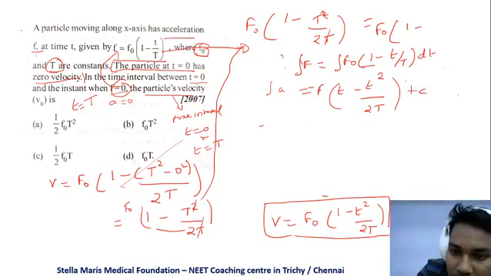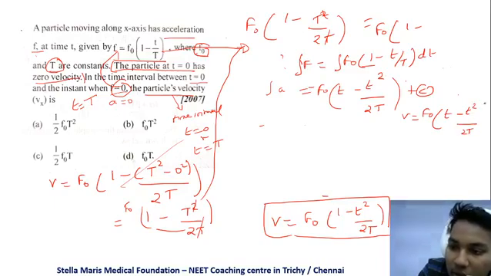This is f naught. As we know, the c becomes 0, so v is equal to f naught into t minus t squared by 2t.